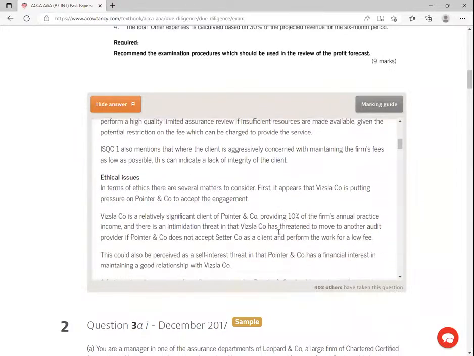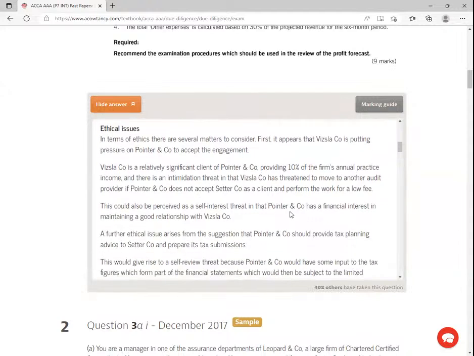Ethical issues. In terms of ethics, there are several matters to consider. First, it appears that Whistler Company is putting pressure on Pointer and Company to accept the engagement. So there's that pressure coming, right? Whistler Company is a relatively significant client of Pointer and Company, providing 10% of the firm's annual practice income. And there's an intimidation threat that Whistler Company has threatened to move to another audit provider if Pointer and Company does not accept such a company as a client and perform the work for a low fee. This could also be perceived as a self-interest threat, in that Pointer and Company has a financial interest in maintaining a good relationship with Whistler Company.